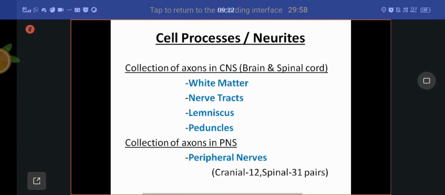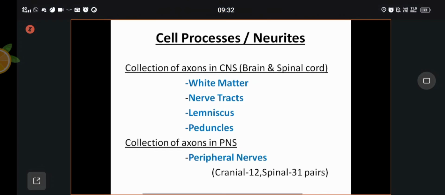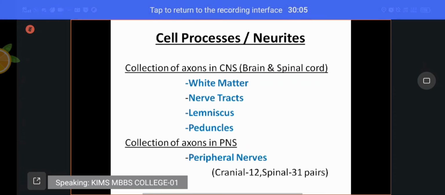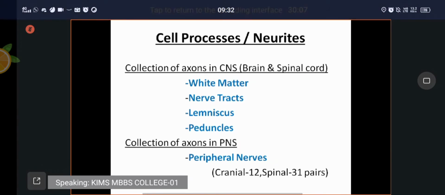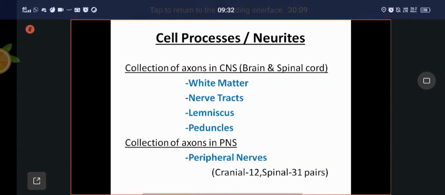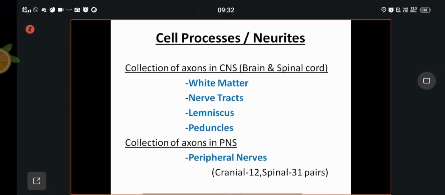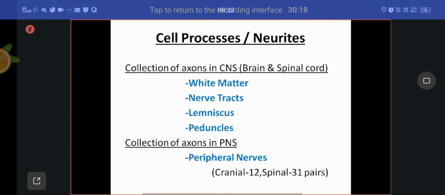Collections of axons in the peripheral nervous system, or outside the central nervous system, are called peripheral nerves. In the upper limb, the peripheral nerves you come across, you have already seen, are all branches of the brachial plexus.